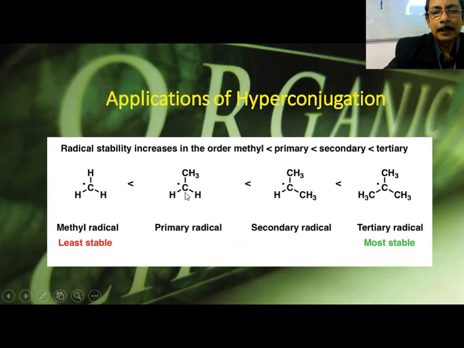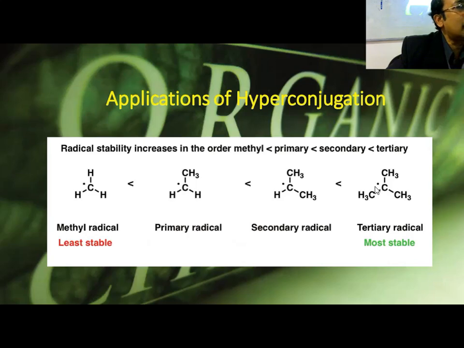Here there are 3, here there are 6 structures, and this hyperconjugation happens with the adjacent carbon. The number of hydrogens attached to the adjacent carbon is called alpha hydrogen. So this alpha hydrogen matters. Here alpha hydrogen is only 3, so 3 structures can be drawn. Here it is 6, so 6 structures, and here it is 9, so 9 structures. That's why it is getting stabilized.